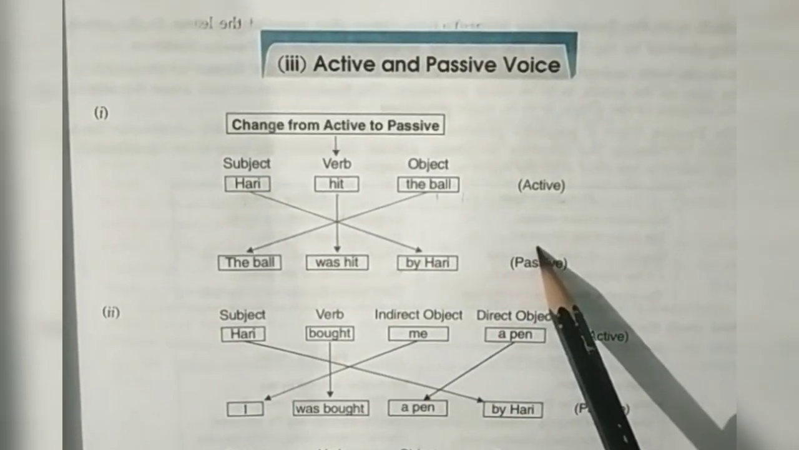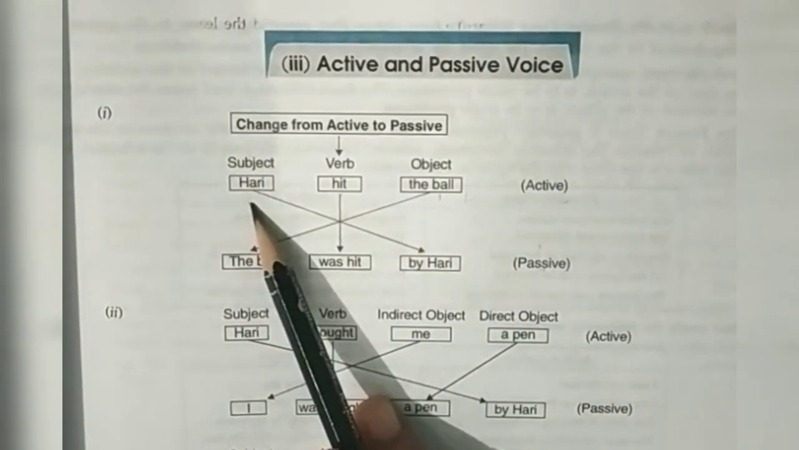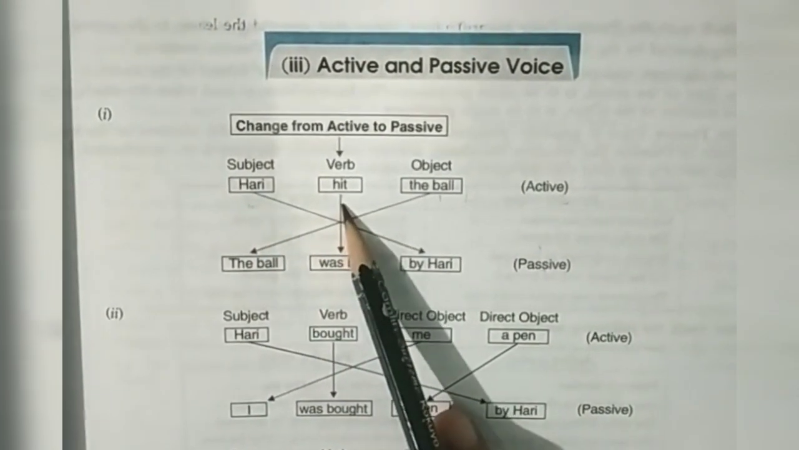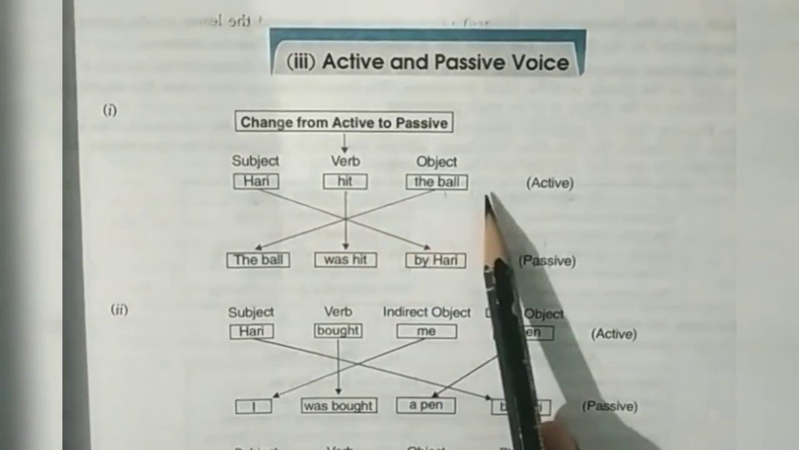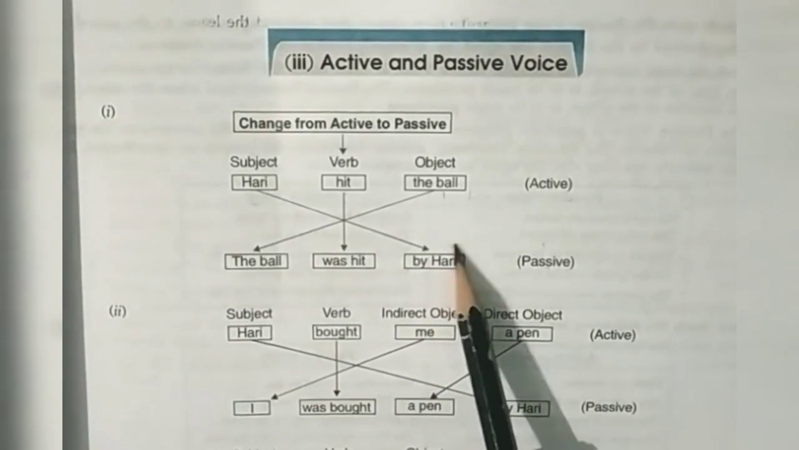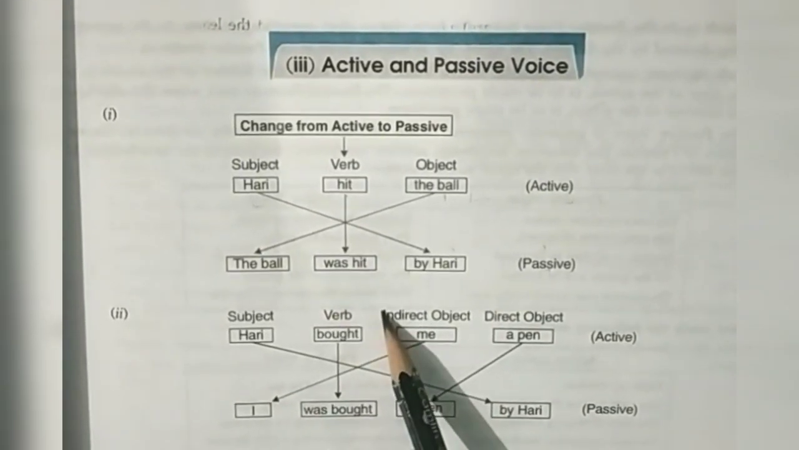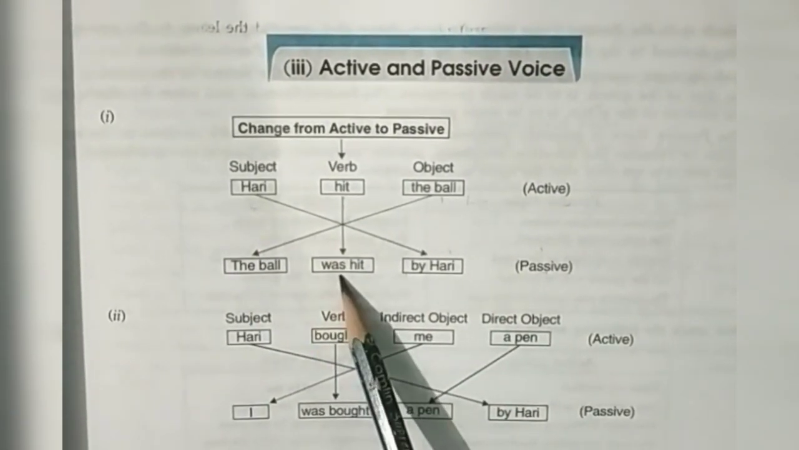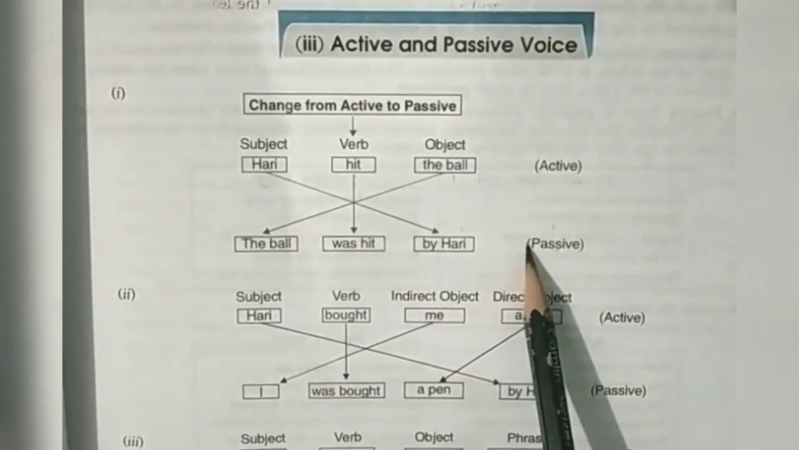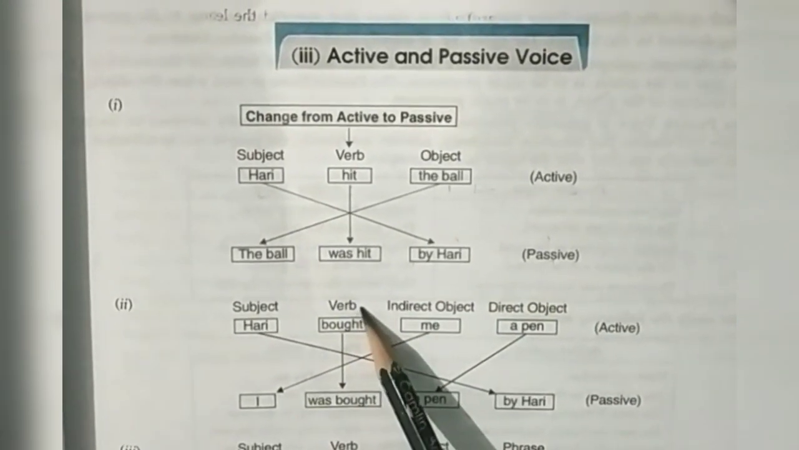Both the sentences express the same meaning, but in sentence 1 the subject Hari is the doer of the action, so the verb is hit. It's said to be in active voice. A verb is in the active voice when the subject is the doer of the action. In sentence 2, the subject, the ball, is the receiver of the action. So the verb was hit is said to be in passive voice. A verb is in the passive voice when the subject is the receiver of the action.